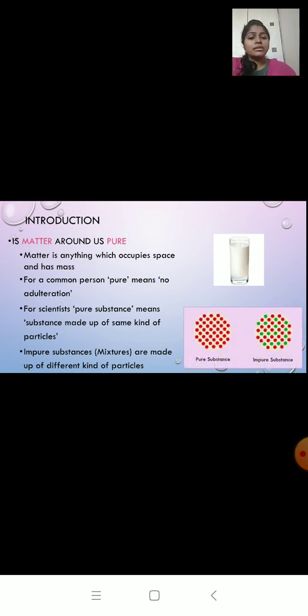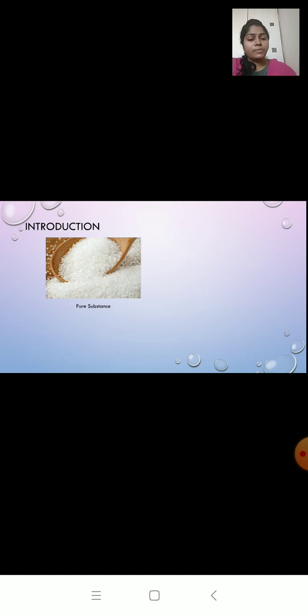If you look at this picture, the first one, pure substance, is made up of only one color, that is red color balls. Same color, same kind of particles. In mixtures, in the second picture, you can see it has a combination of red as well as green particles. So pure substances are the ones which are made up of only one kind of particle.